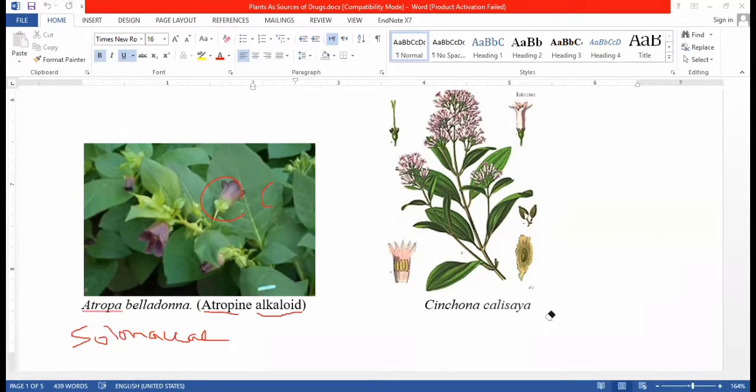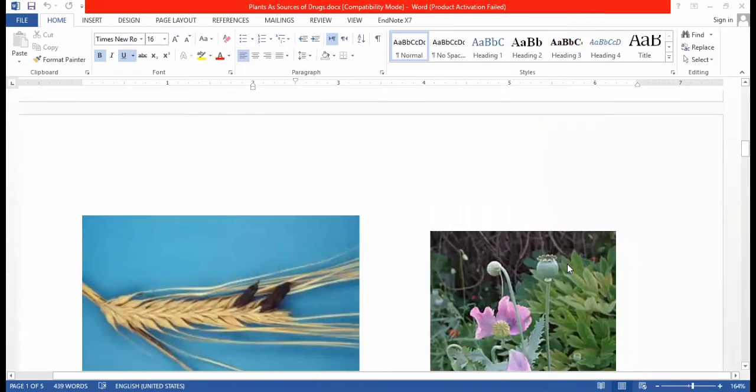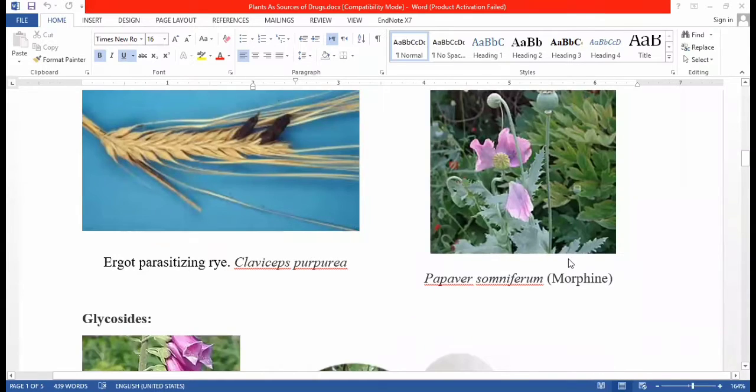Let's move to the other plants which are important sources of drugs. Ergot parasitizing rye.